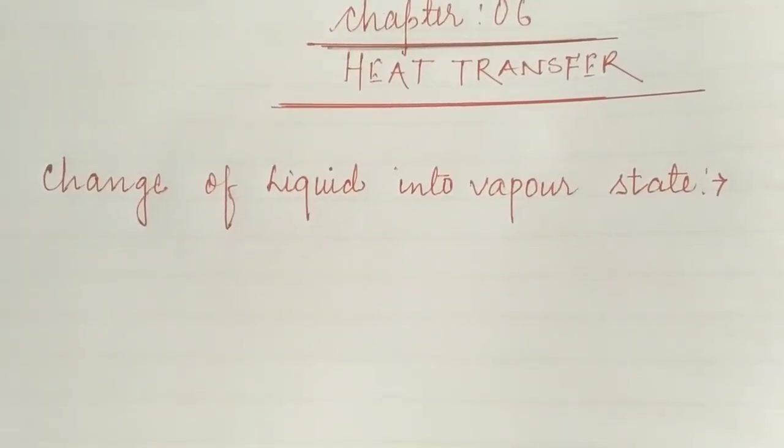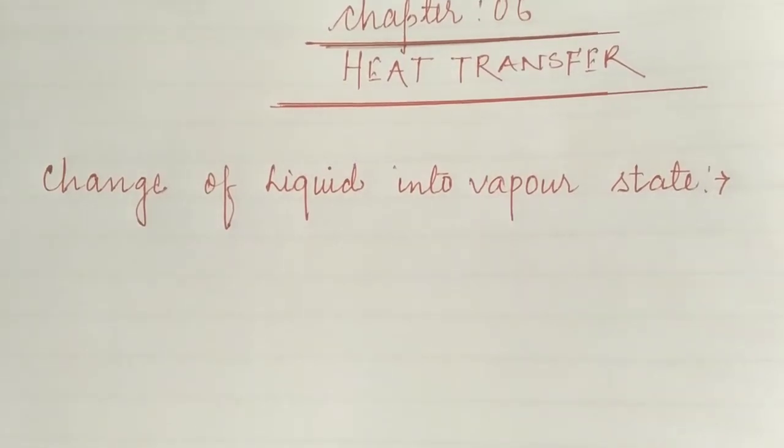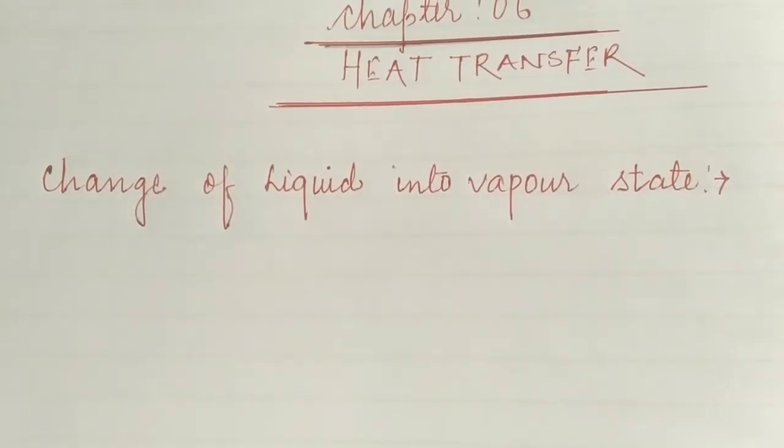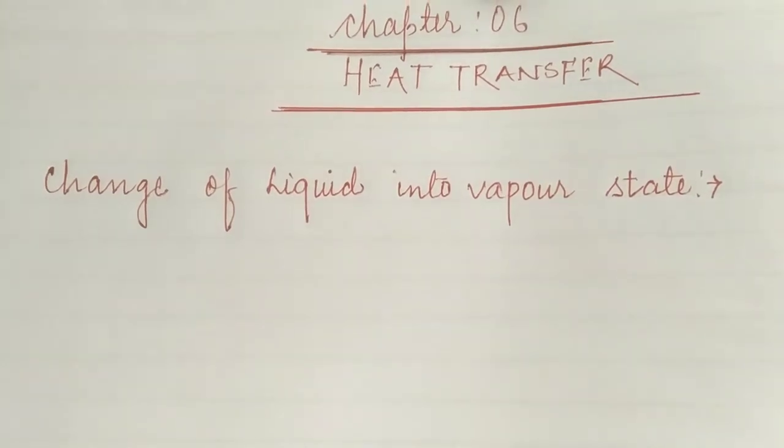A liquid may change into vapor in two ways. The first way is by evaporation and the next way is by boiling.